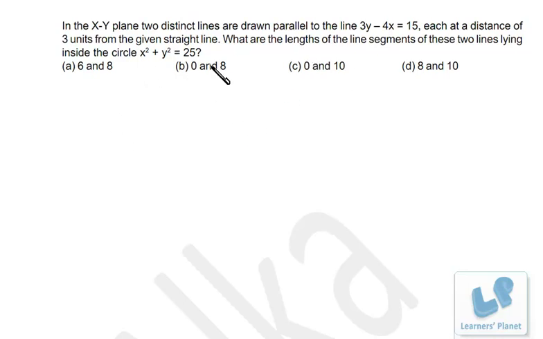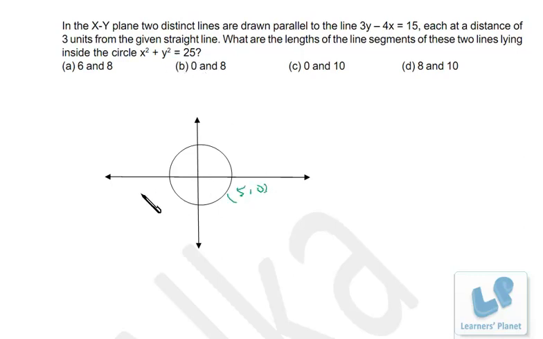Now I will just draw the diagram of the circle over here first. Now this is the diagram of the circle, and the center of the circle is (0, 0), and its radius is 5. So this point is (5, 0), this is (-5, 0), this is (0, 5), and this is (0, -5), right? Now one line is there, that is 3y minus 4x is equal to 15.